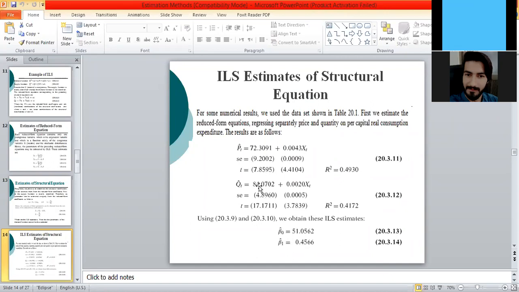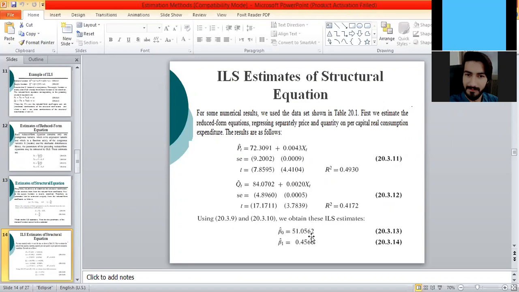So 84.07 minus 0.45 multiplied by 72.30 gives you the numerical value of beta naught hat, and that is equal to 51.05.